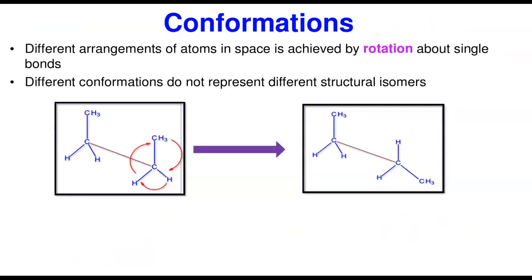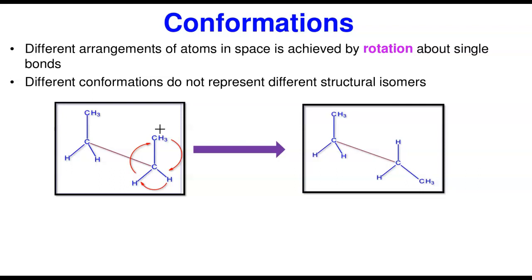So now, conformations of alkane. Alkane can also exist in different conformations. Different arrangement of atoms in space is achieved by rotation. If you go to the lab, I just show my students how this rotates. The bonds in alkanes can actually freely rotate because it's a single bond, it's not a double bond. If it's a double bond, it's not going to rotate, or only a little bit. But here, it has free rotation. And this rotation can make it form different conformations.